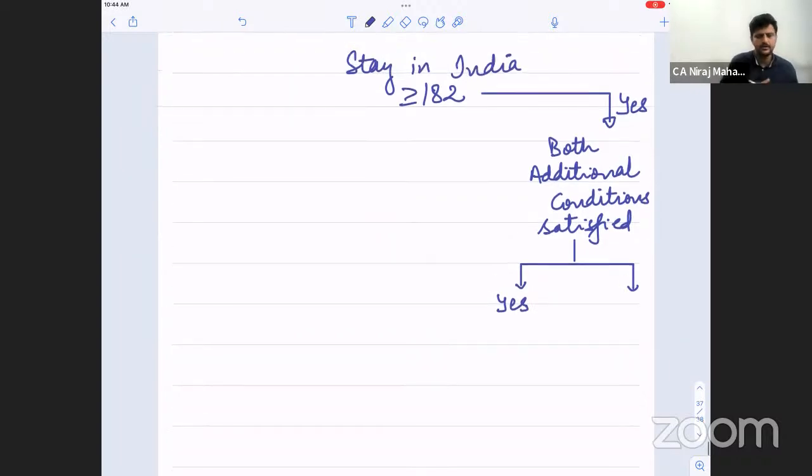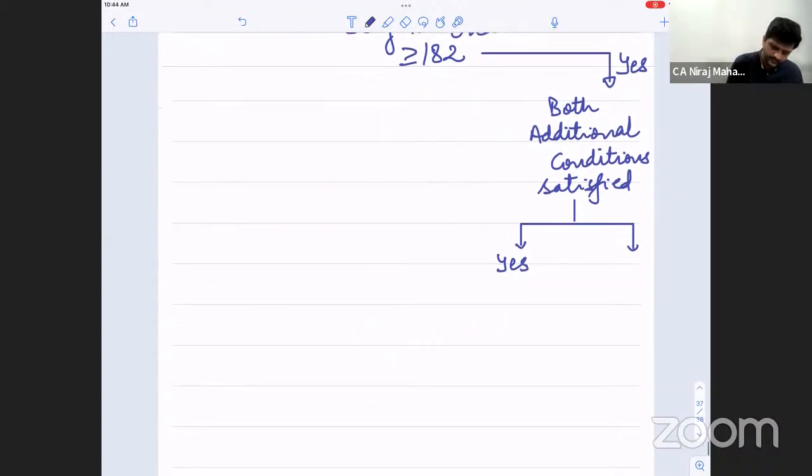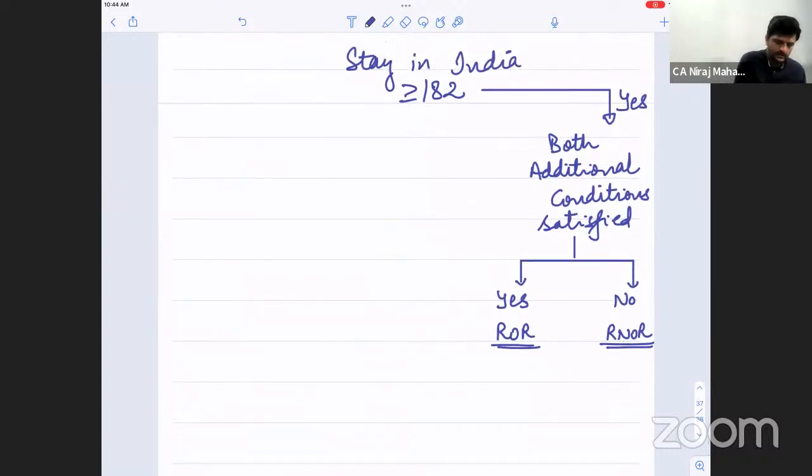If yes, the answer is ROR. If no, either one or none, RNOR. Clear till here? Fine. Then we go to the other case. Ready?